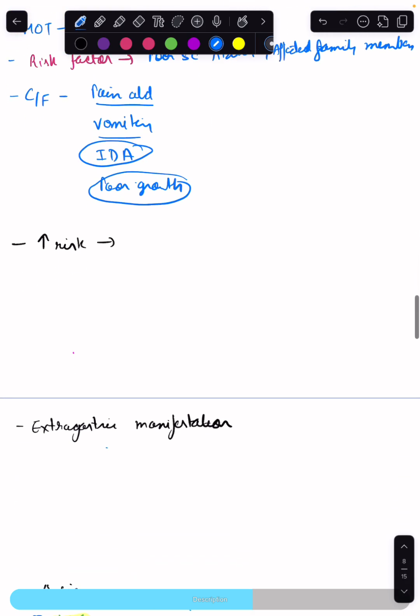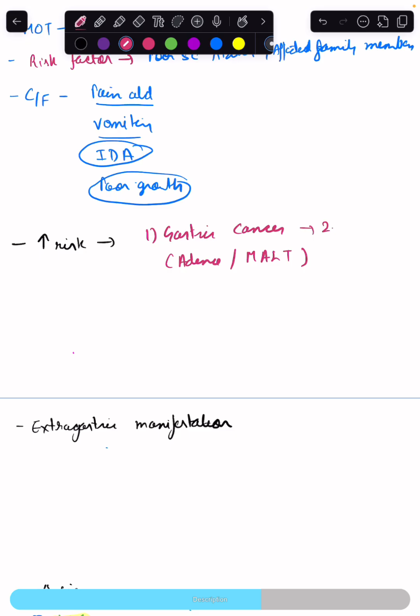Now, one important point is H. pylori leads to an increased risk of gastric cancer, like adenocarcinoma and mucosal associated lymphoid tissue lymphoma, and the risk is increased 2.3 to 8.7 times as compared to the general population. So, H. pylori is also classified as a group 1 carcinogen by WHO, and it also increases the risk of duodenal ulcer.